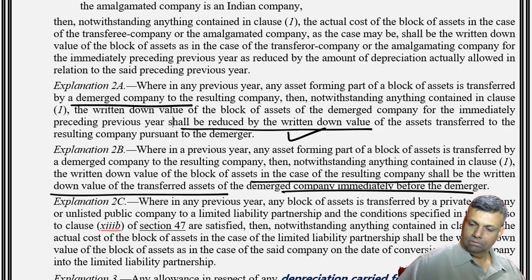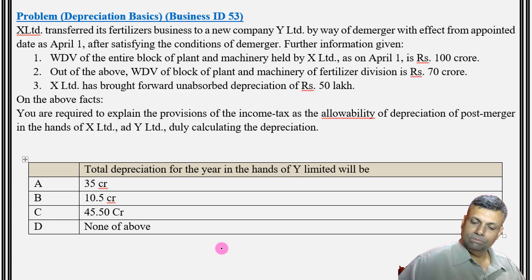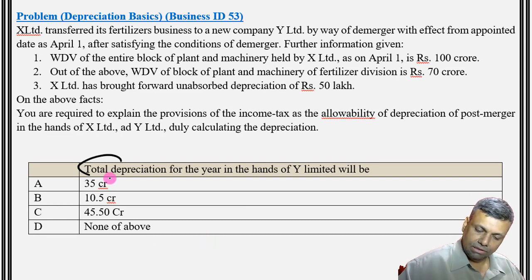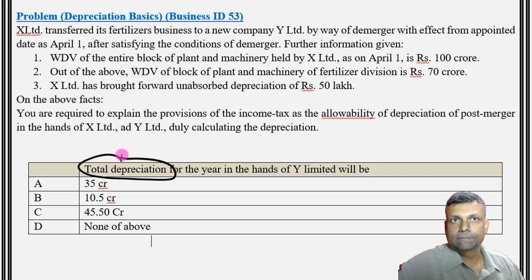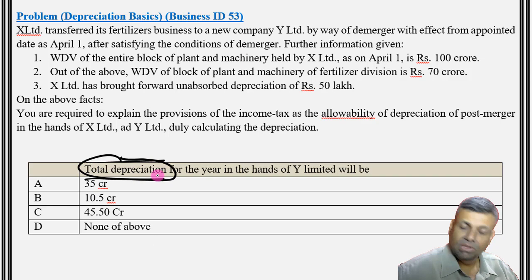Now let's go to the MCQ. The MCQ is asking for the total depreciation. Now this total depreciation is probably your unabsorbed depreciation plus your current year depreciation.